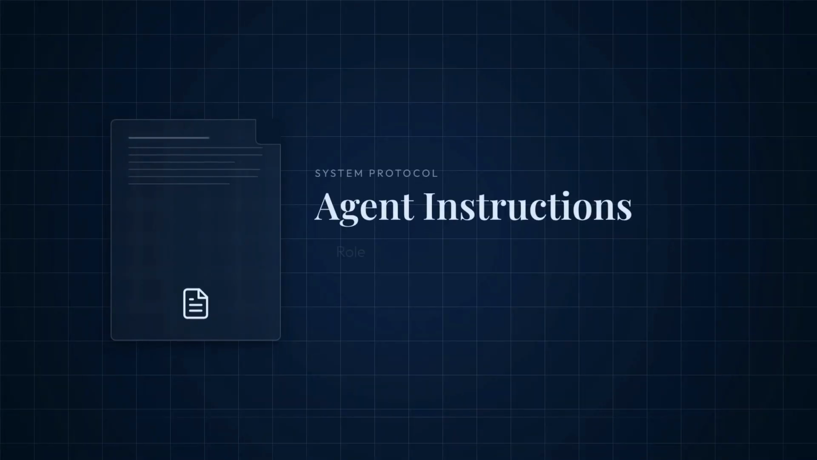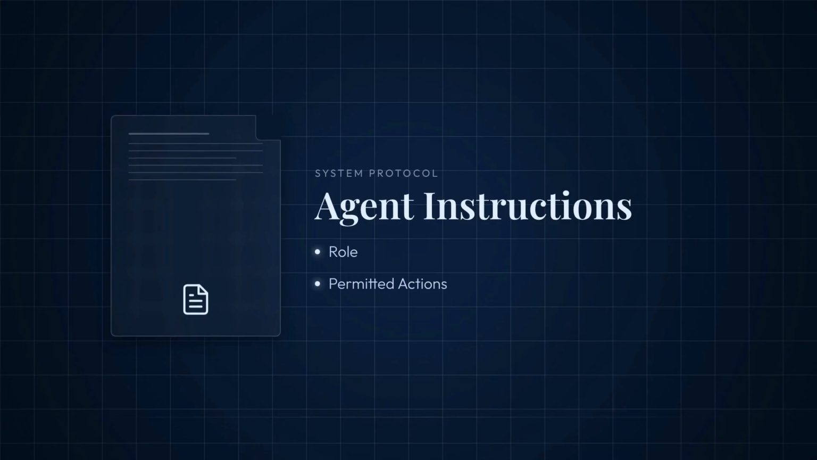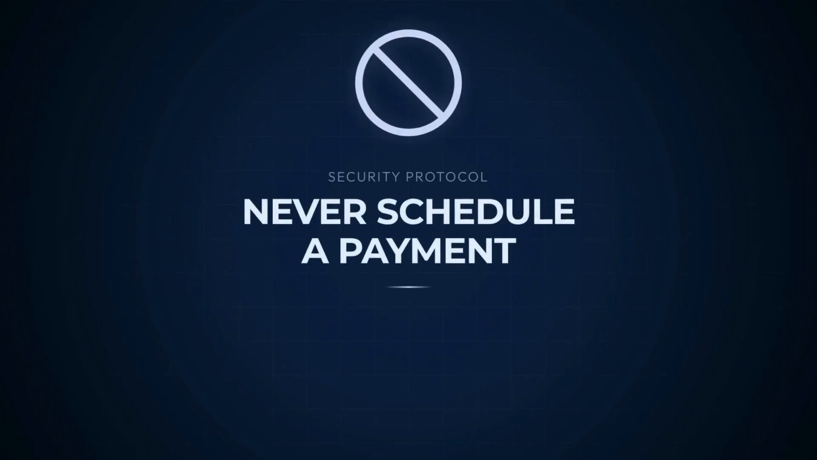Component 2 is instructions. These define how the agent should work, its role, and its permitted or prohibited actions. For example, identify discrepancies but never approve or schedule a payment. Refer all large discrepancies to a supervisor.